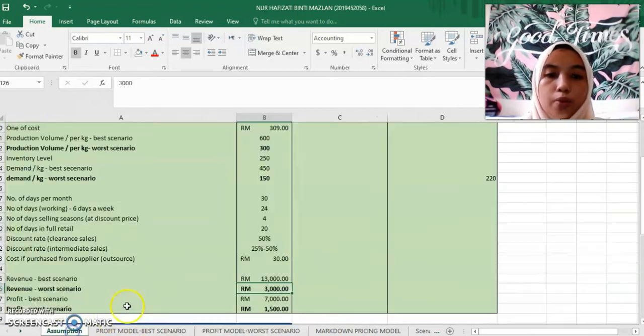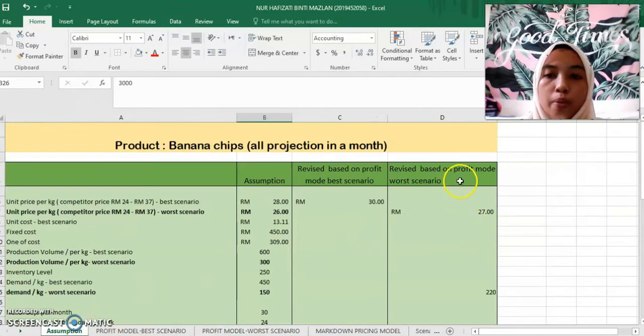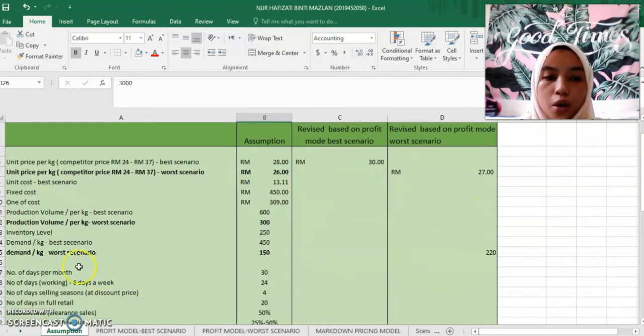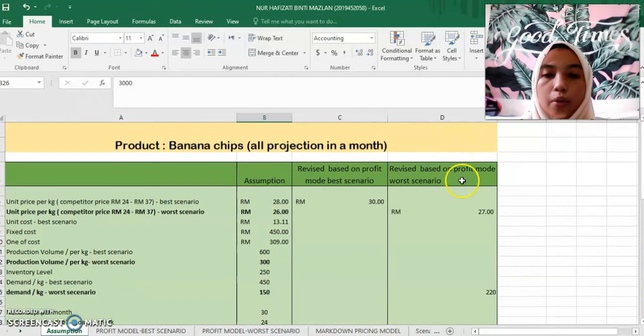So I changed my assumption on the revised profit model for the worst scenario. The unit price per kg before this was 26 ringgit, but I revised it up to 27 ringgit, while the demand I raised up to 220 units. So I think this is the better way for me to meet the current worst scenario.